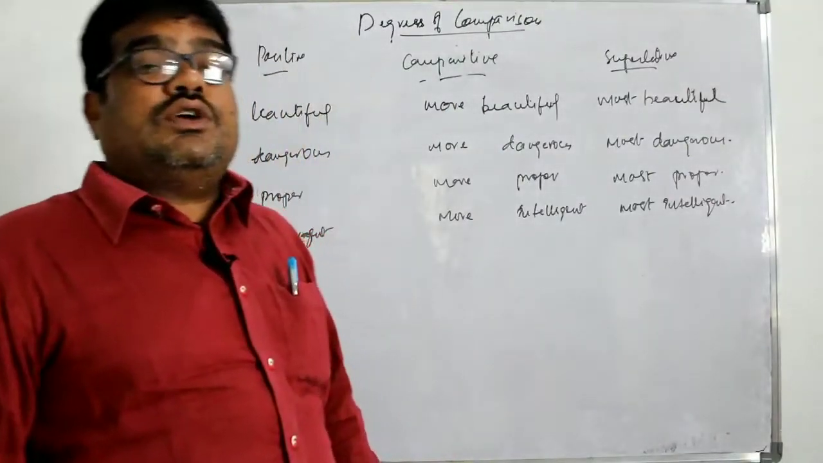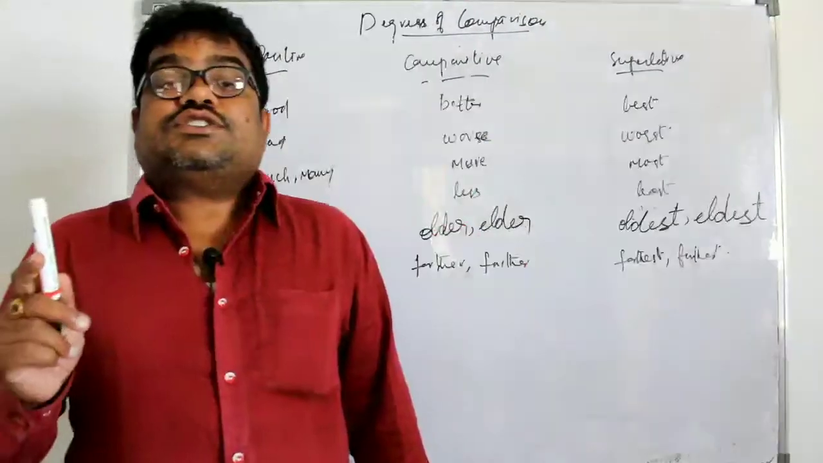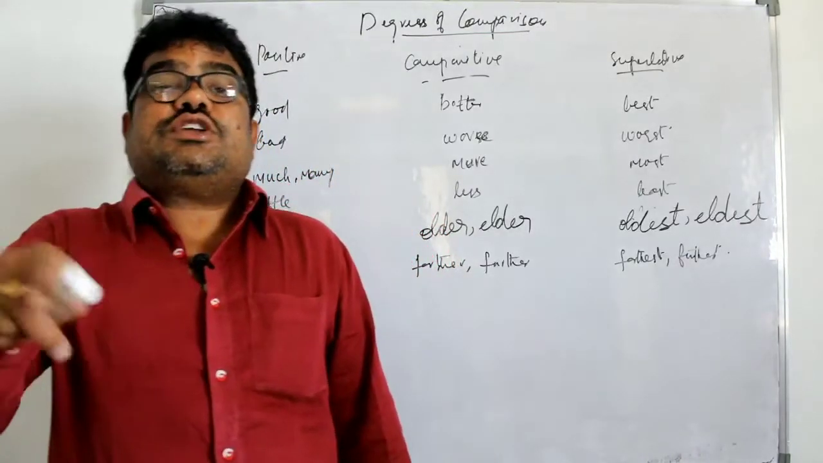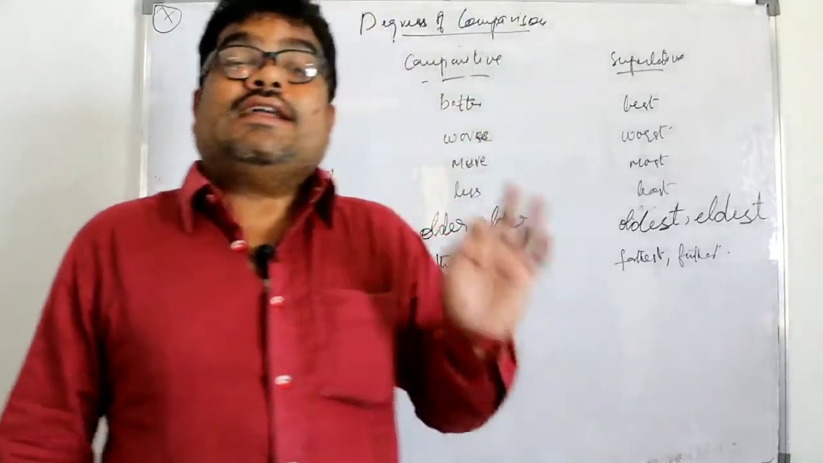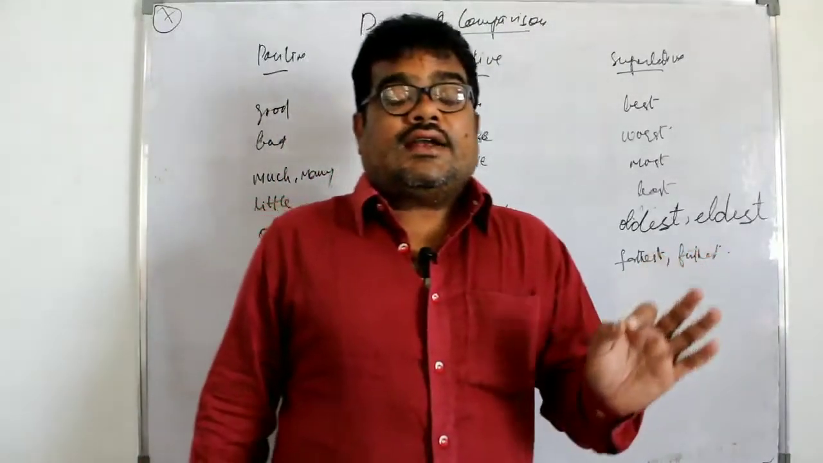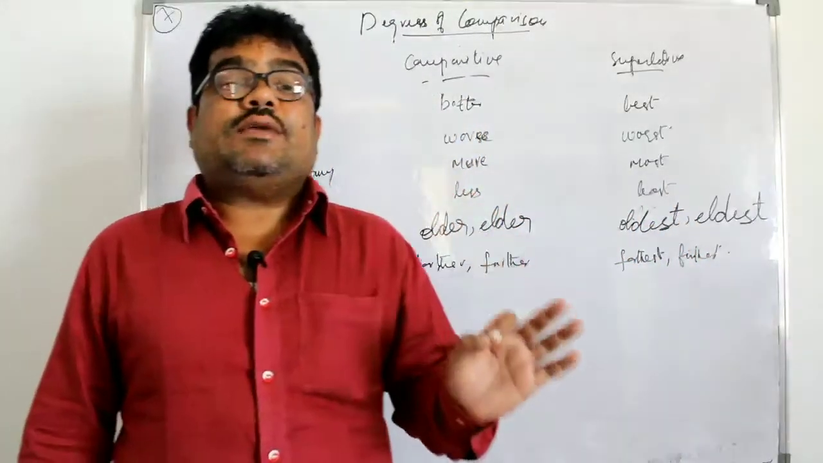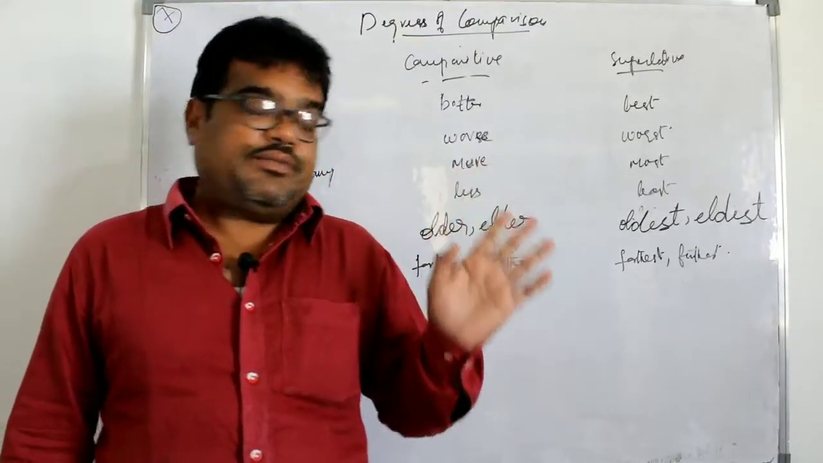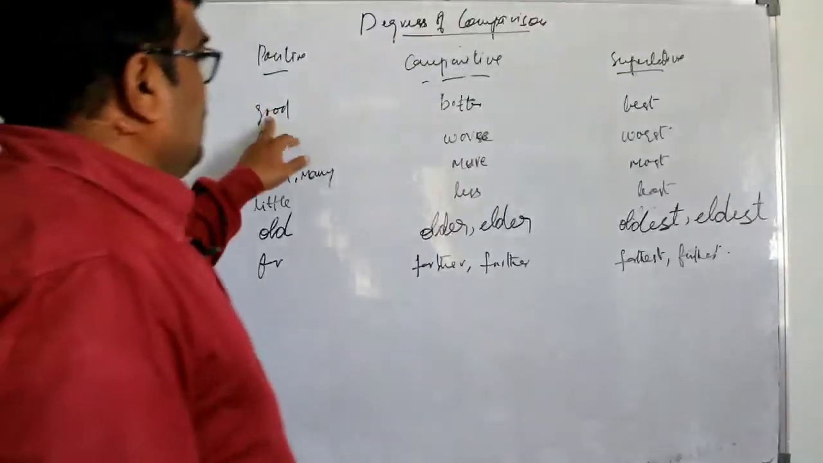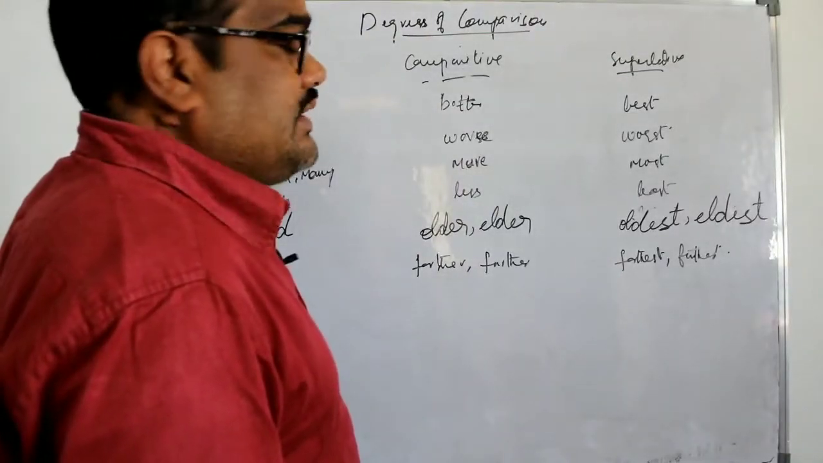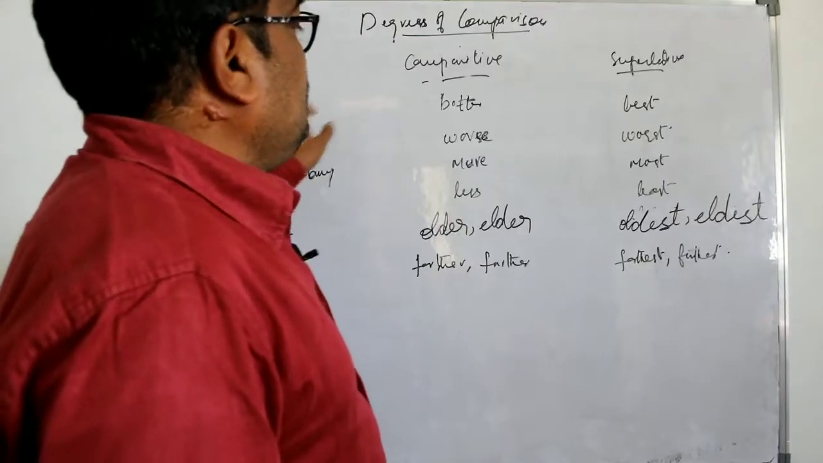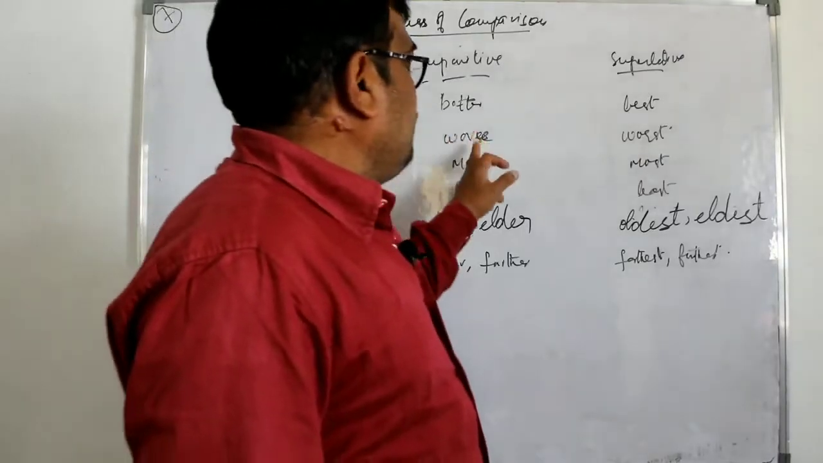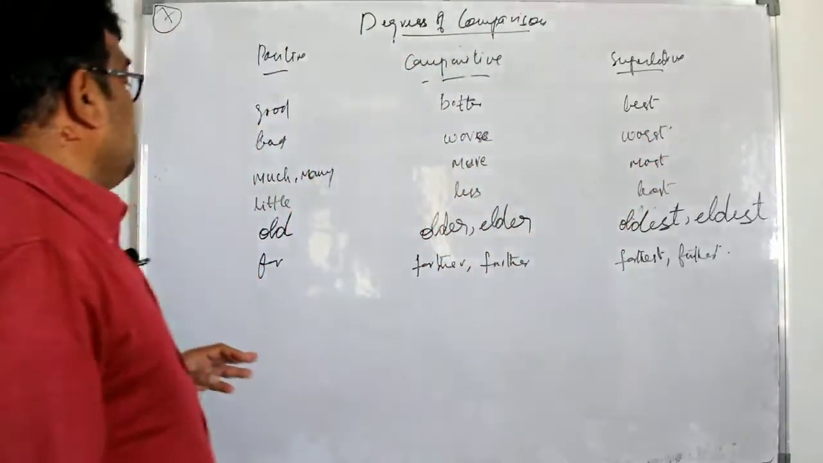For two syllable words it is also applicable. Some adjectives and adverbs in positive degree take entirely new words when changed into comparative and superlative. For students who are learners, it is very important to learn these three forms. For example, good. Generally we might say gooder, but that is wrong. So good, better, best. Another example, bad, worse, worst.